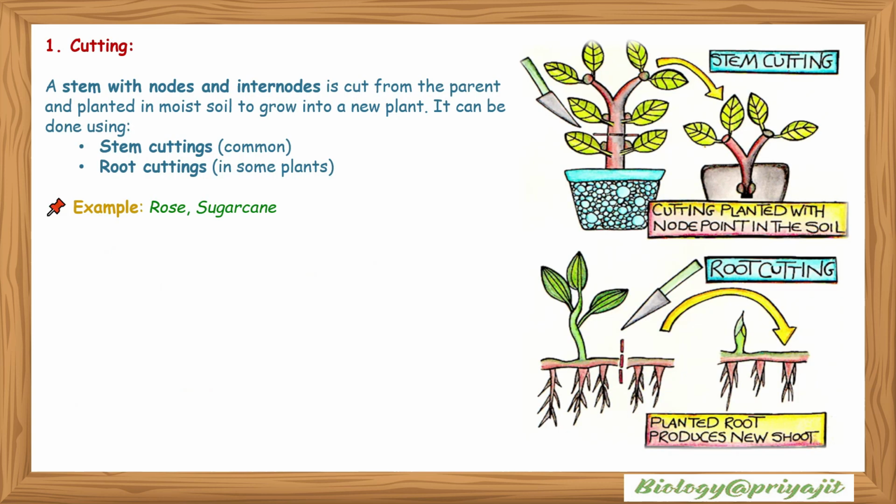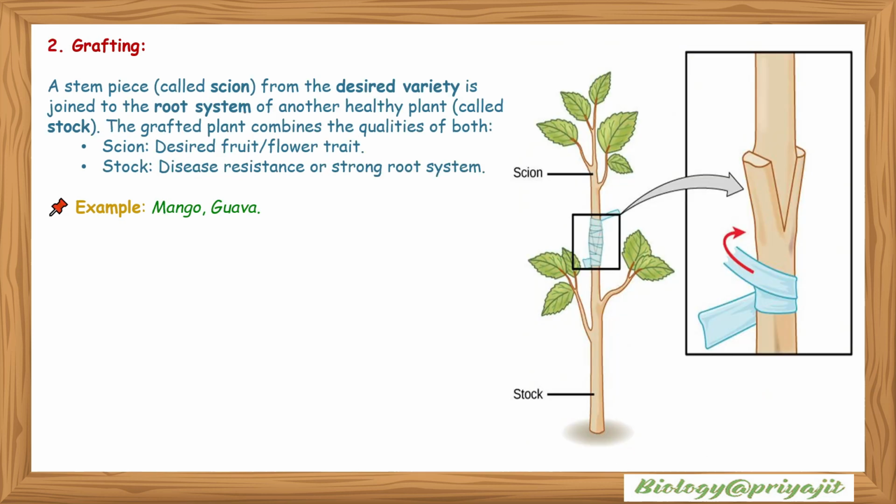Cutting. A stem with nodes and internodes is cut from the parent and planted in moist soil to grow into a new plant. It can be done using stem cutting, which is common, and root cutting in some plants, for example rose, sugarcane, etc. These are images showing stem cutting, the cutting planted with a node in the soil, and this is the image showing root cutting where the planted root produces a new shoot.